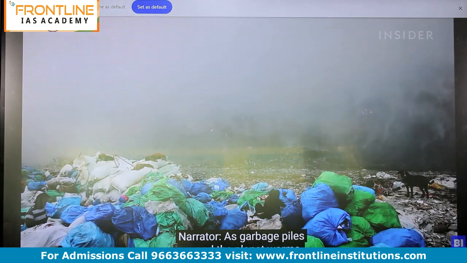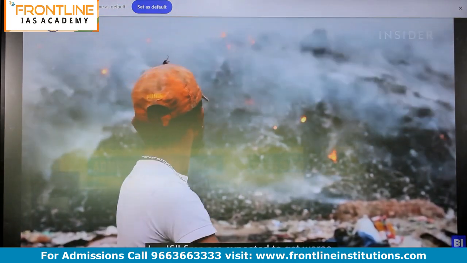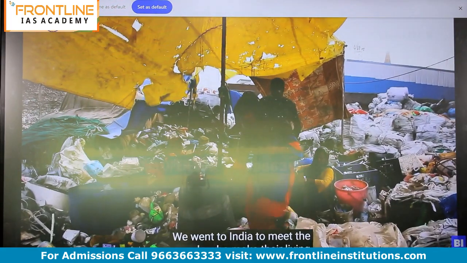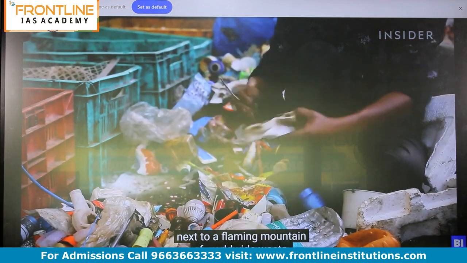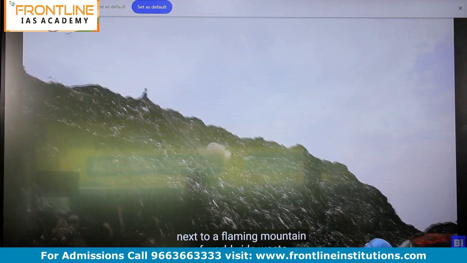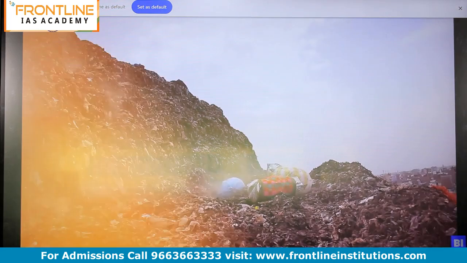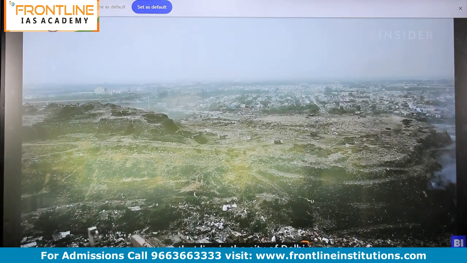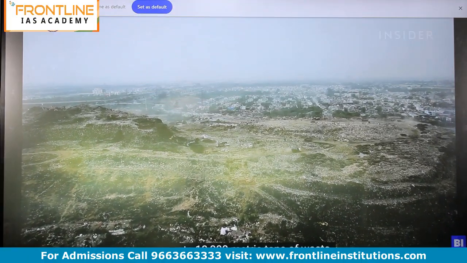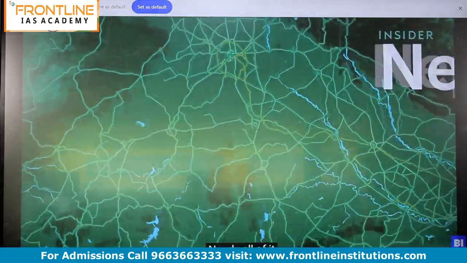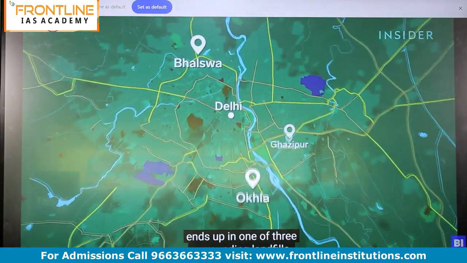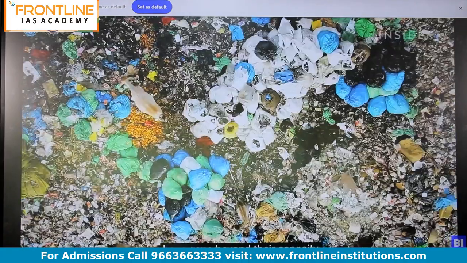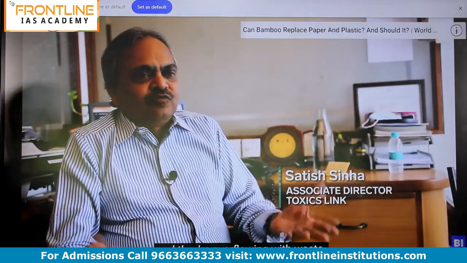As garbage piles up and the planet warms, landfill fires are expected to get worse. We went to India to meet the people who make their living next to a flaming mountain of worldwide waste. Every day, the tens of millions of people that live in the city of Delhi generate 10,000 metric tons of waste. Nearly all of it ends up in one of 3 surrounding landfills. Now, most of these landfill sites have gone beyond their capacity and they're overflowing with waste.